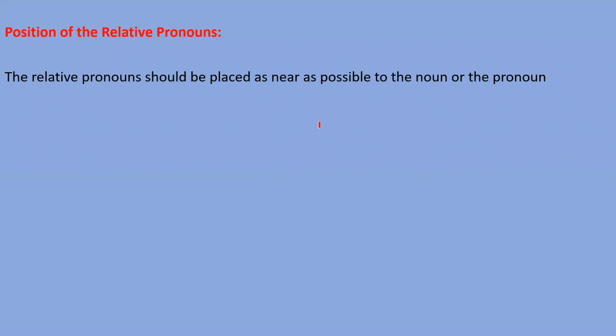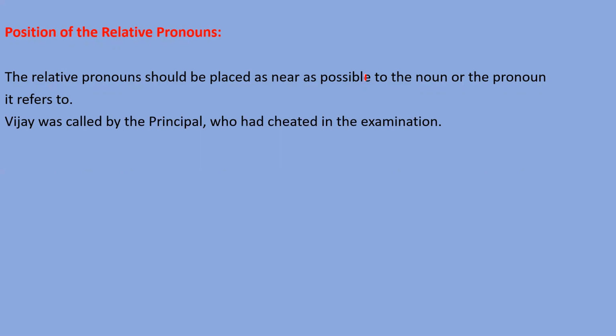So now let's understand about the position of relative pronoun. The relative pronoun should be placed as near as possible to the noun or to the pronoun it refers to. यानी कि relative pronouns जिसको रेफर करते हैं, यानी कि जिस वर्ड के लिए लिखे जाते हैं, तो उस वर्ड के जितने पास हो सके उतना पास लिखना है.